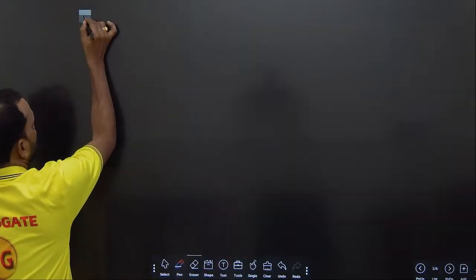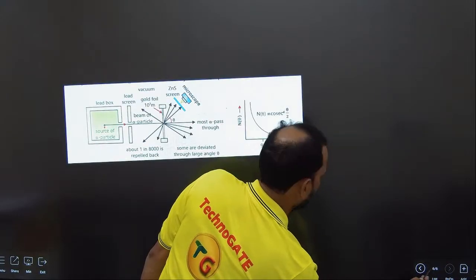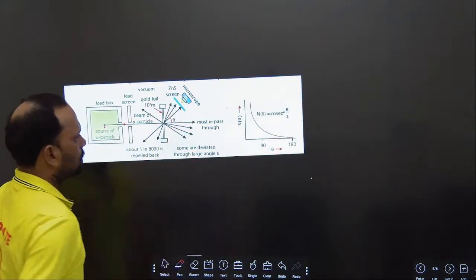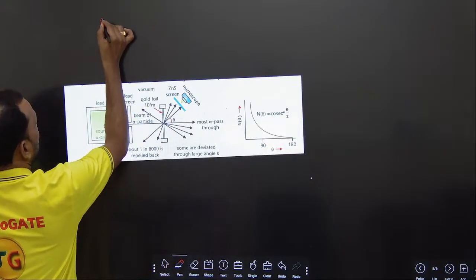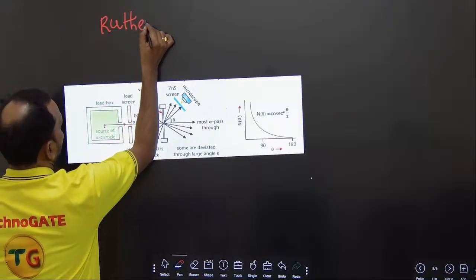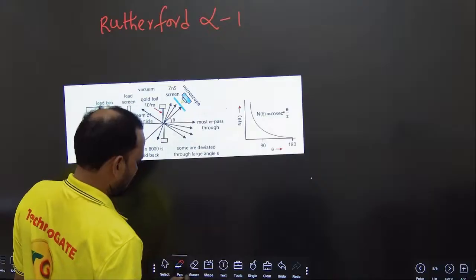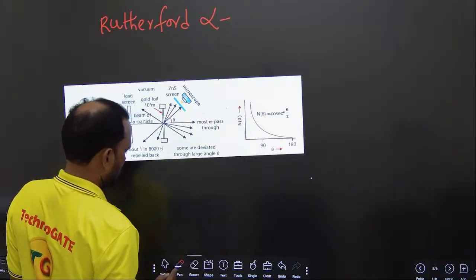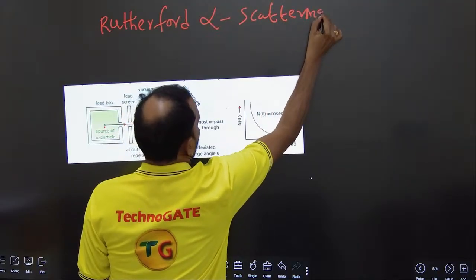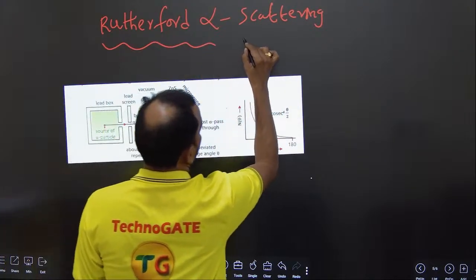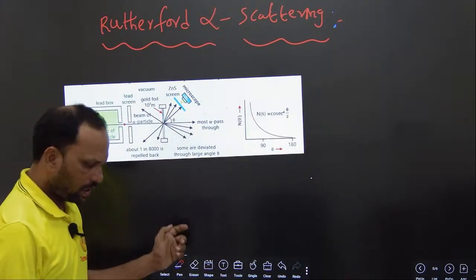Rutherford alpha scattering is one of the experiments.